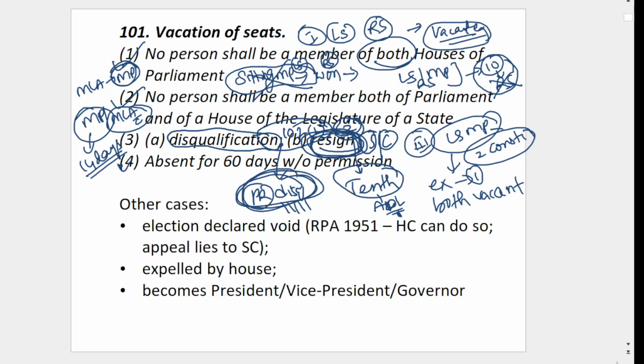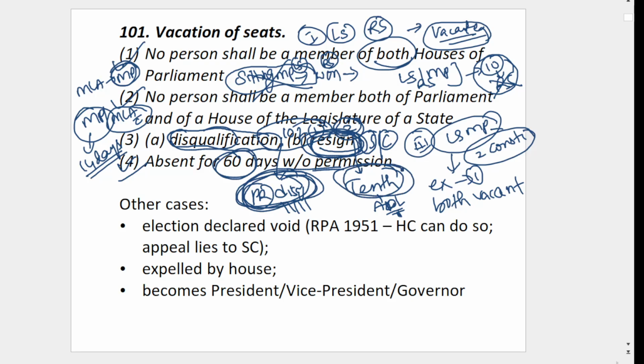Then Article 101 clause 4 says if you are absent for 60 days without permission, then you automatically cease to be an MP. So these are vacation of seats, meaning when you have to vacate your seat. Let's say you are an MP and now you will vacate your seat in these cases. If you are a member of both Houses, you have to choose one. Otherwise, you have to vacate one of them. You cannot be an MP and MLA at the same time.